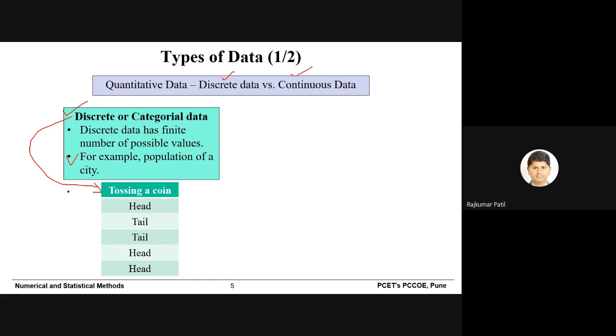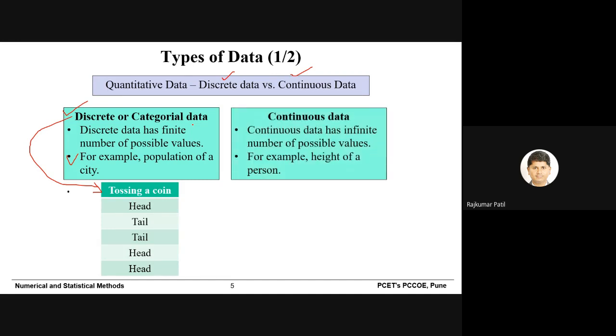We will move ahead. Some part is there that I will tell you later. Then the second part is continuous data. In continuous data, an infinite number of possible values could be there. For example, the height of a person. You can imagine that if you take a person, his height will be different.